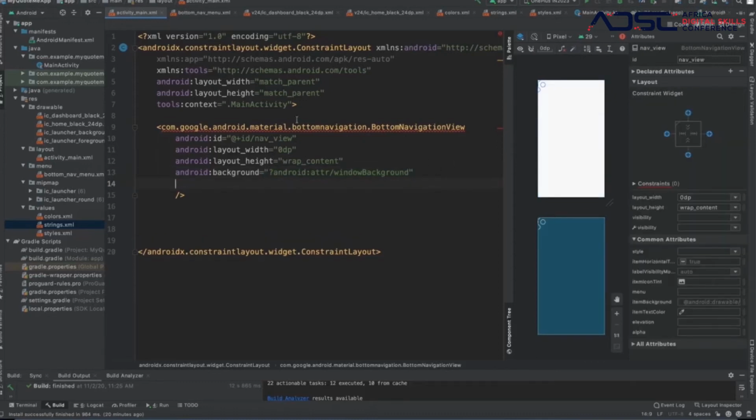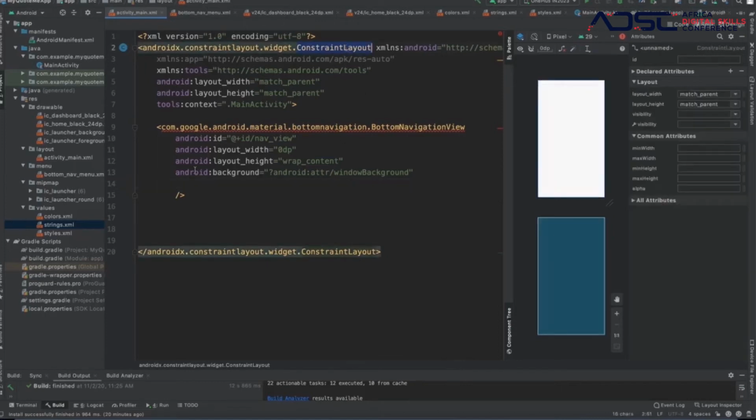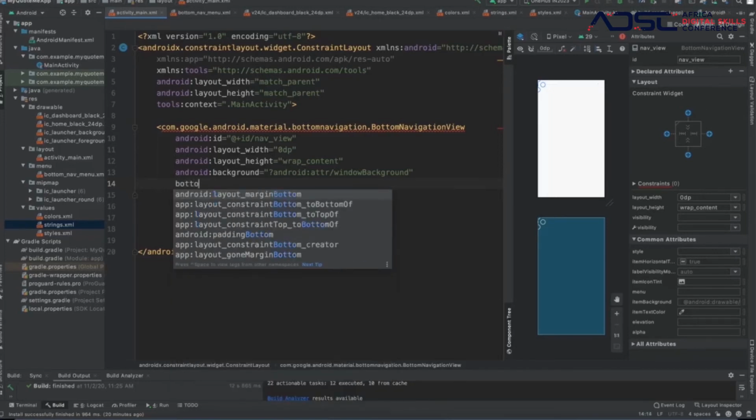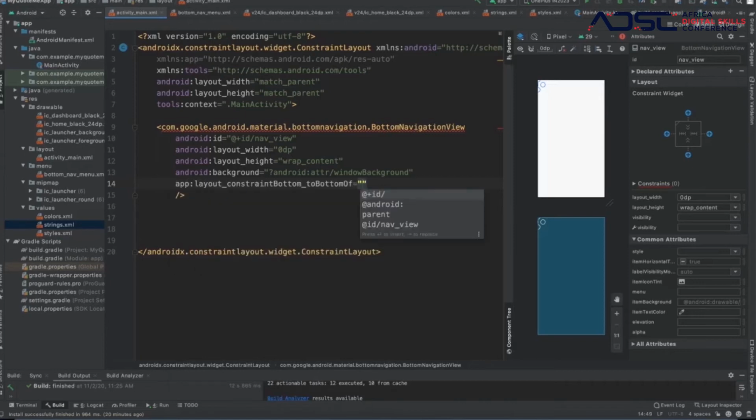And then for the constraint layout, that is what you see over here, we could tell any view inside a constraint layout to lay itself out in a position of the window. So put yourself on the right, put yourself on the left, put yourself on the top, right? And that is what we are going to do. So we are going to say constrain yourself to the bottom, because of course we want to see the navigation at the bottom and nowhere else. So constrain yourself at the bottom of the parent.